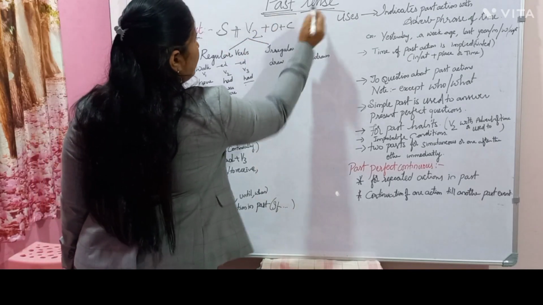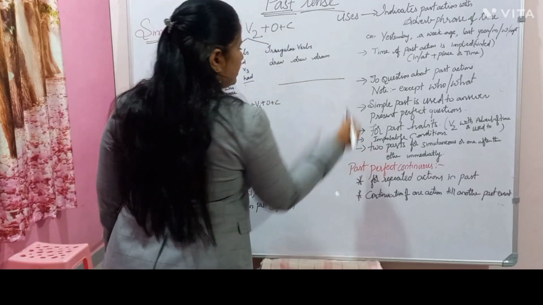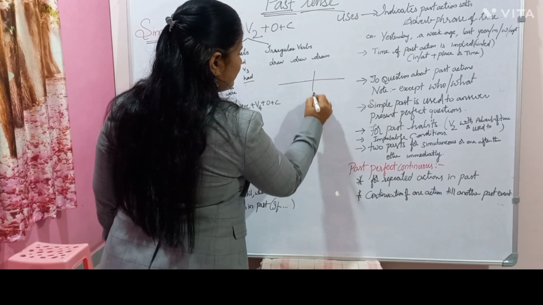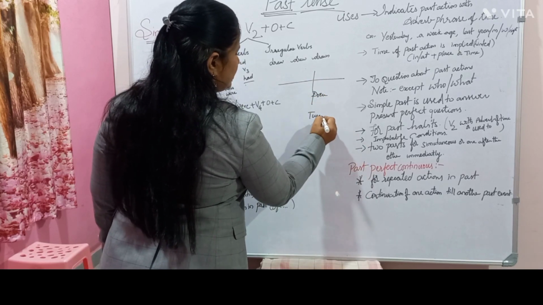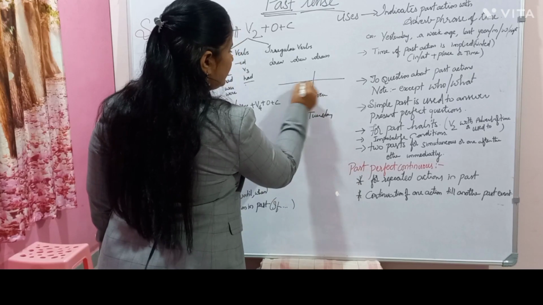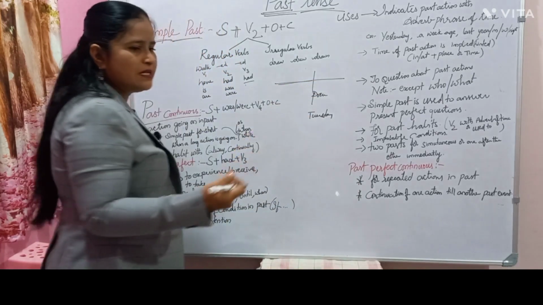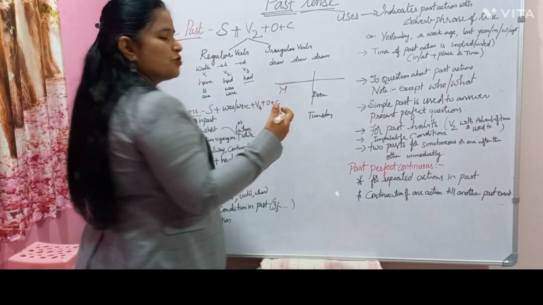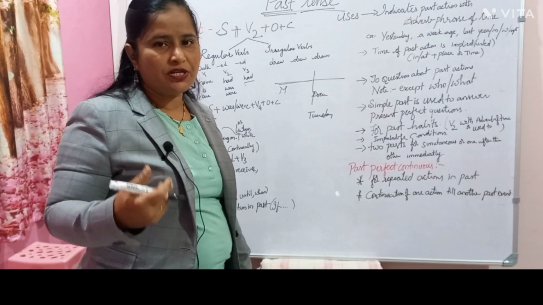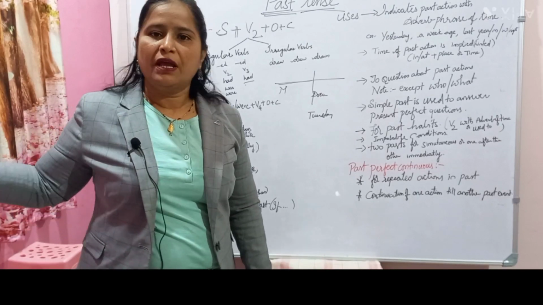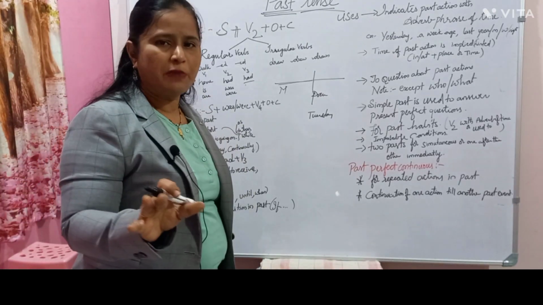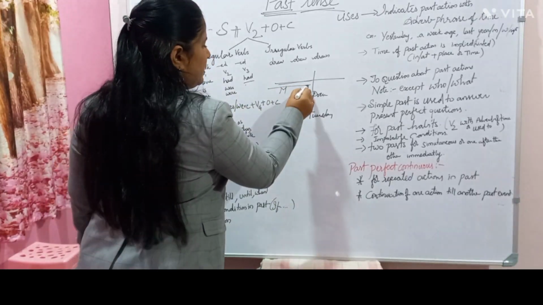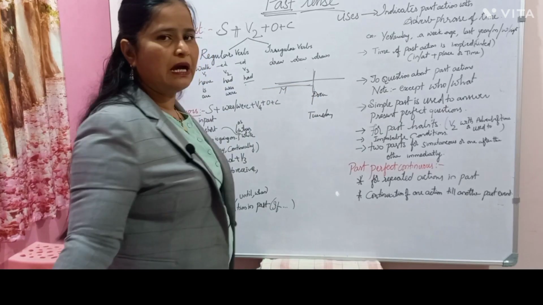And when we speak about the past tense, again I'll draw the linear line. Now this is our present. What is today? Today is Tuesday for me. So even 6 p.m. is past to me. Yesterday, Monday, is past to me. Whether it is yesterday, last year, last month, last week, last decade, last century, anything is past to us. The events or actions which have taken place before this line are the past events.